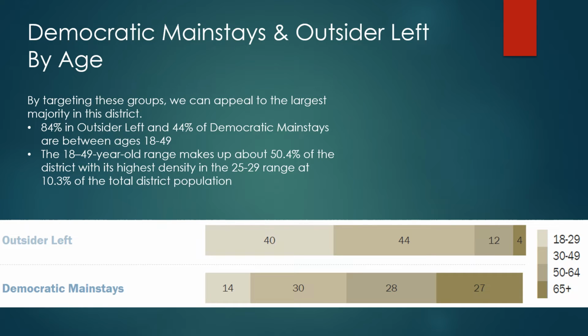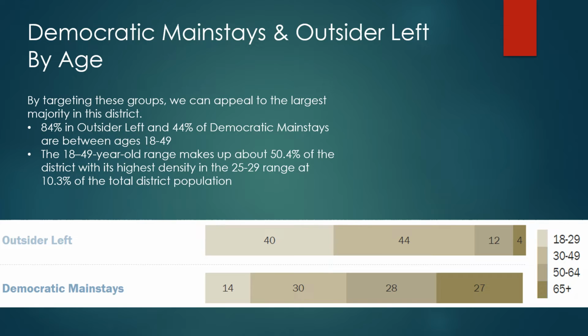First, we'll talk about them by age. 84% of the outsider left and 44% of the Democratic mainstays are between ages 18 to 49. This is consistent with the district because about 50.4% of the district is between 18 and 49 years old. The most density of that, of course, as I said earlier, is in the 25 through 29 range at 10.3% of the total district. You can see in this chart on the bottom, the lightest color is 18 through 29. The slightly darker one is 30 to 49, and the darkest gray is 50 to 64, and that green is the 65 plus.